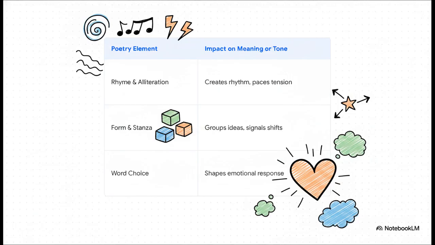highlight a turning point. And of course, connotative word choice, those words carrying all that heavy emotional baggage. They directly shape the reader's emotional response and build the underlying mood. Once you know what these tools do, reading poetry becomes a highly engaging puzzle.